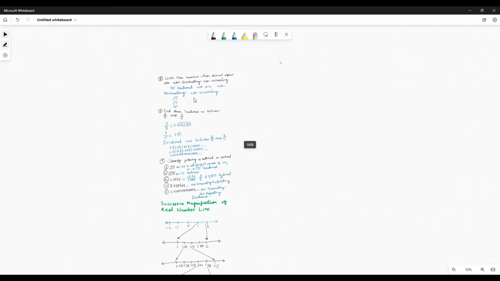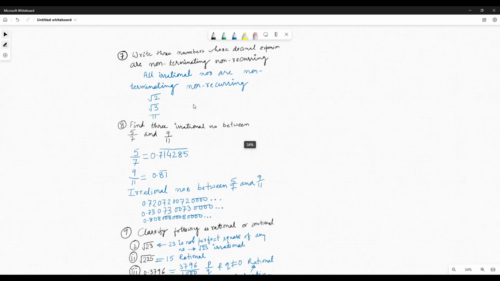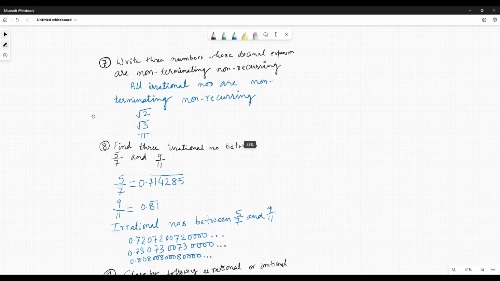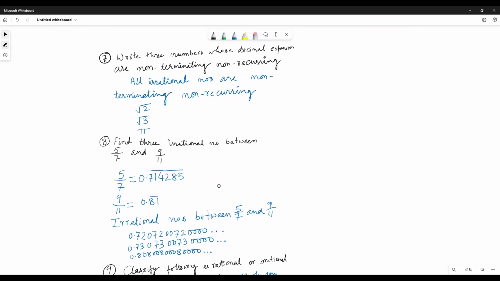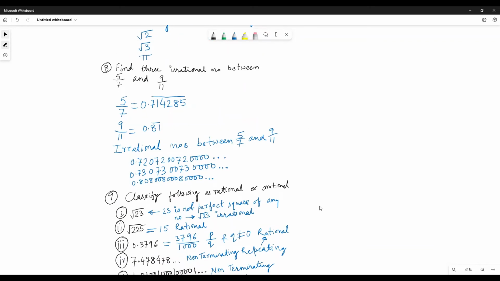Okay, so what we will do now, write 3 numbers whose decimal expansion is non-terminating, non-recurring. All irrational numbers are non-terminating, non-recurring. Find three irrational numbers between 5 by 7 and 9 by 11. You have to read it, pause and read it.